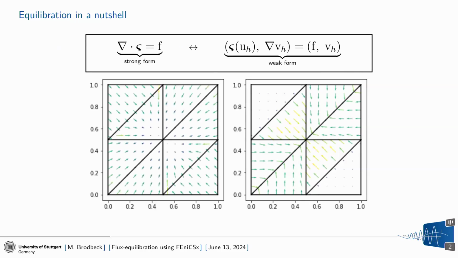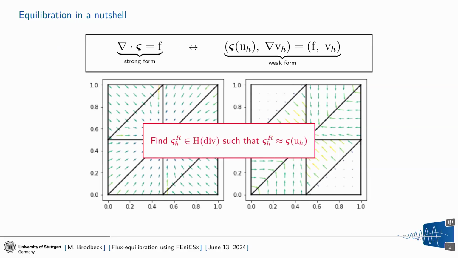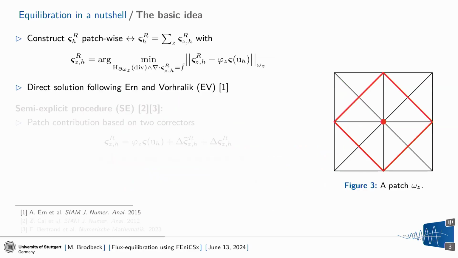So the basic idea is, the natural space for fluxes is probably, or could be, H(div). We want to say the divergence of something is equal to something else, so H(div) seems to be fine, and also the flux is then continuous over our element edges, and this is what we would like to have. So the basic question that we are asking in equilibration is, can we find an equilibrated flux in H(div) such that it is close to the flux that we calculated from our primal method? Of course, we could now simply project L2 to H(div) under some side constraints, but this is too expensive. So we think about, let's say, a localized procedure.